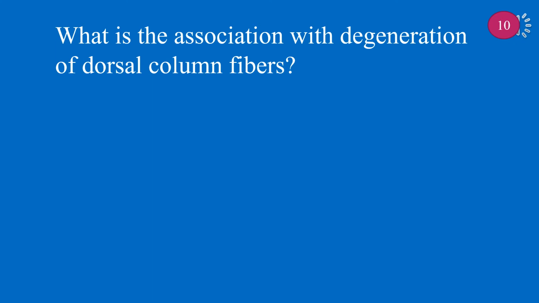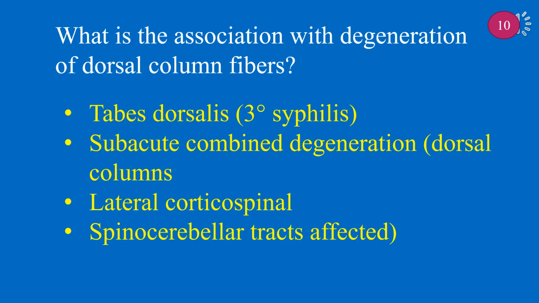What is the association with degeneration of dorsal column fibers? Degeneration of dorsal column fibers is associated with tabes dorsalis, tertiary syphilis, subacute combined degeneration, dorsal columns, lateral corticospinal, spinocerebellar tracts affected.